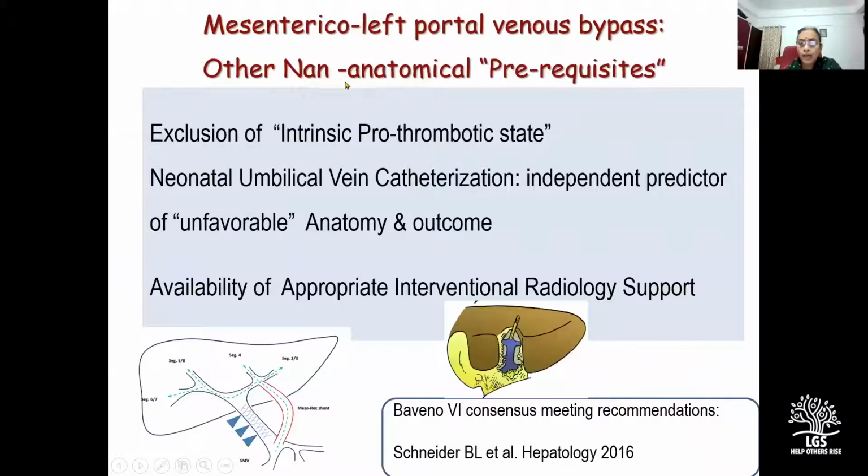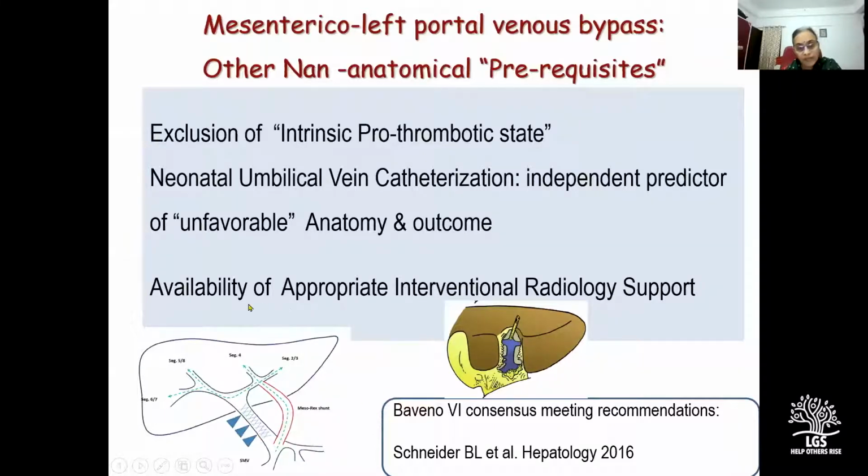Then the other non-anatomical prerequisites are exclusion of intrinsic prothrombotic states. Neonatal umbilical vein catheterization has been found to be an independent predictor of unfavorable anatomy and outcome, because in babies who have had umbilical vein catheterization, the process of thrombosis begins from the left portal vein, unlike idiopathic EHPVO, wherein the main trunk of the portal vein is more often involved.